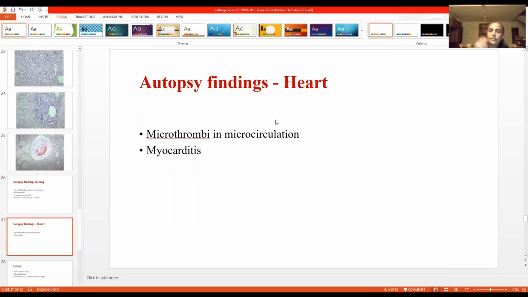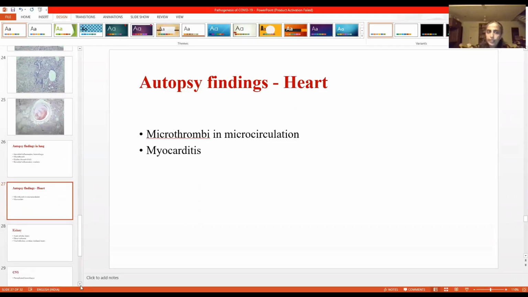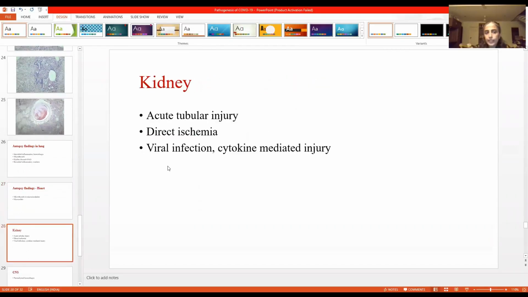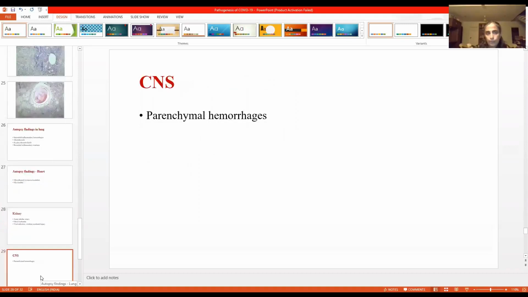Other findings in other cases of COVID that have been reported include, in the heart, microthrombi in the microcirculation, which can lead to myocardial ischemia. Another finding that has been reported is myocarditis, inflammation of the myocardium, which may lead to sudden death. Then in the kidney, there can be acute tubular injury, direct ischemia to the tubular epithelial cells, and also infection-mediated damage to the cells, or cytokine-mediated injury to the tubular epithelial cells.